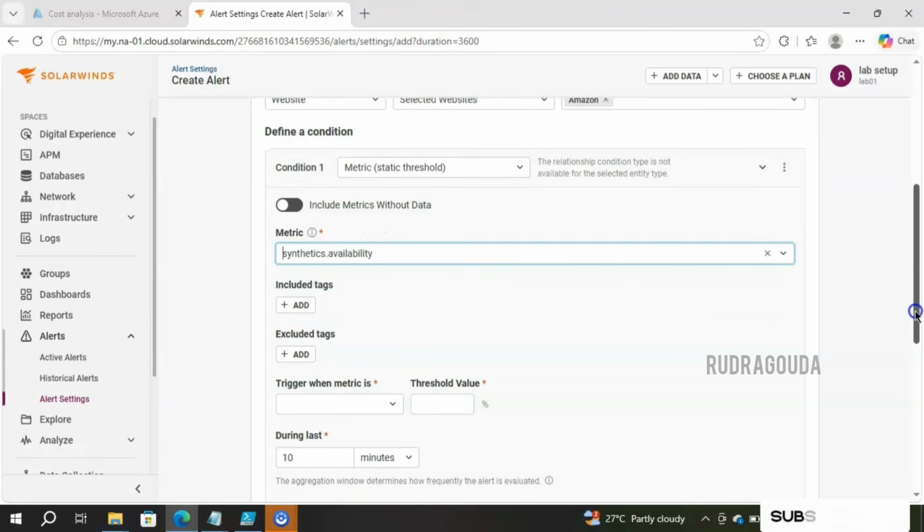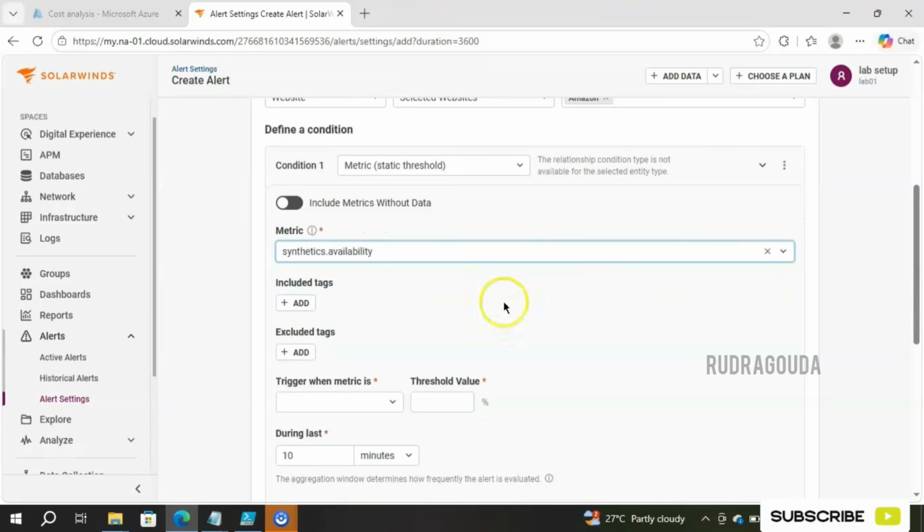So if you want to apply this for any particular set of tags, then click on add tag and give that information over here. Not only can you include tags, you can exclude the tag as well.